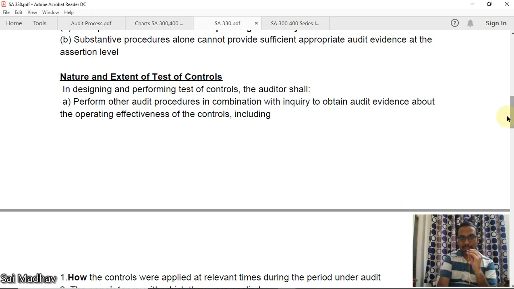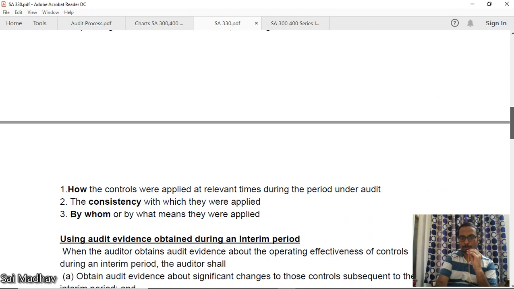Now, nature and extent of tests of controls. In designing and performing tests of controls, the auditor shall perform other audit procedures in combination with inquiry to obtain audit evidence about the operating effectiveness of controls. Okay, along with testing controls' operating effectiveness, you have to inquire, okay, whoever is involved with controls.